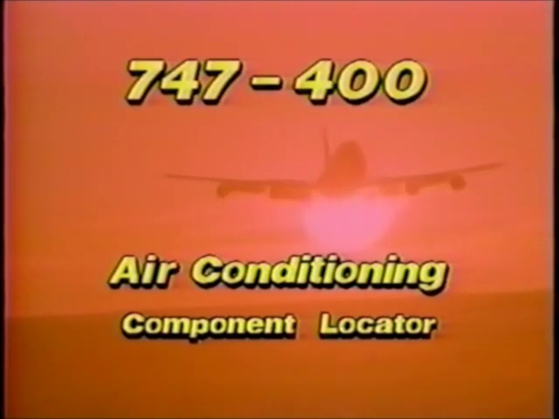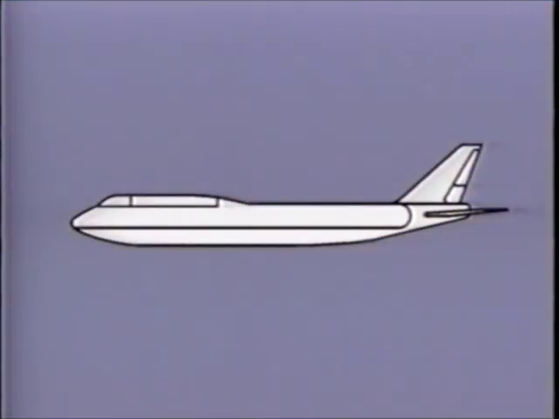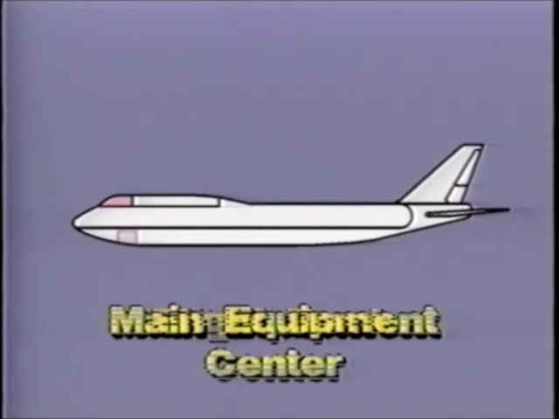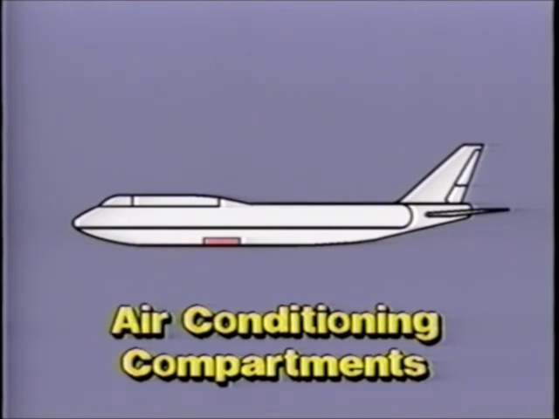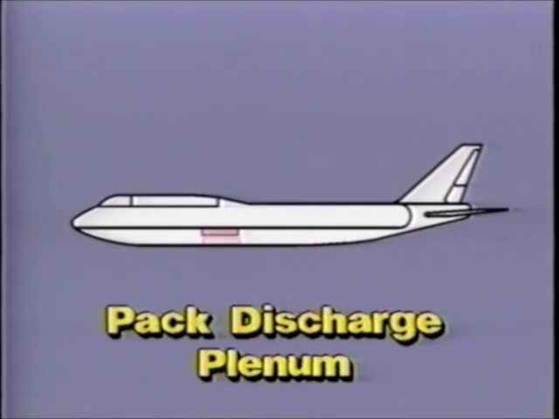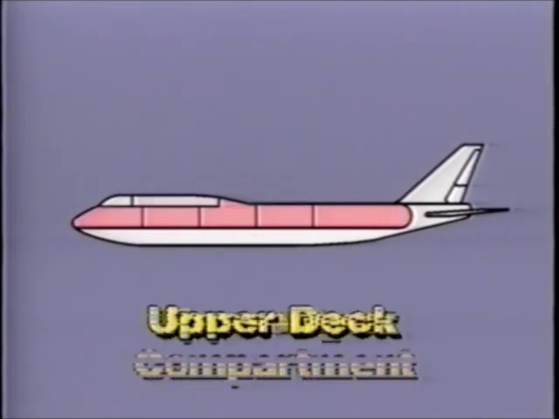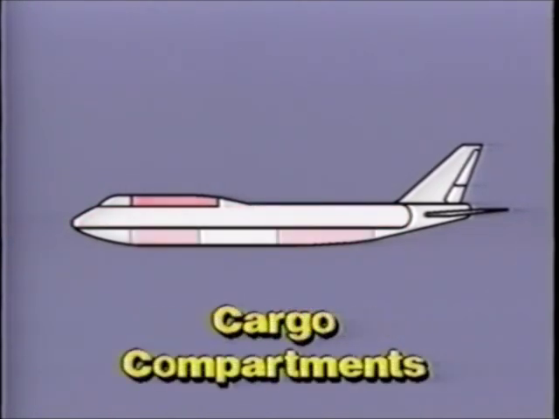This program will show you the locations of the major components for the Boeing 747-400 air conditioning system. The components are located in several areas of the airplane: the flight deck, the main equipment center, the air conditioning compartments, the pack discharge plenum, the passenger compartment, the upper deck, and the cargo compartments.